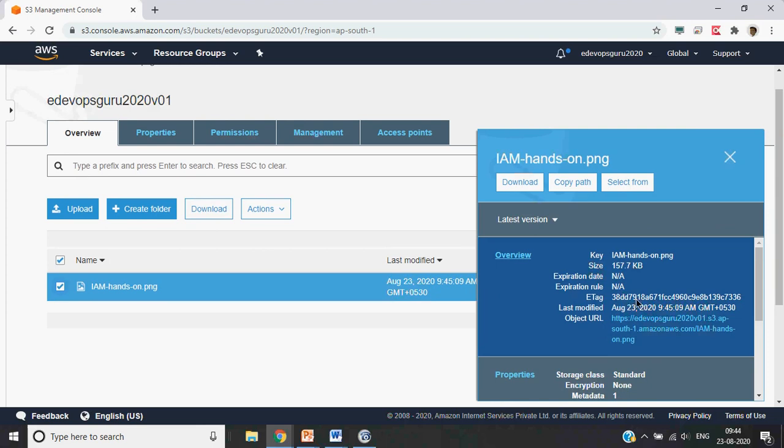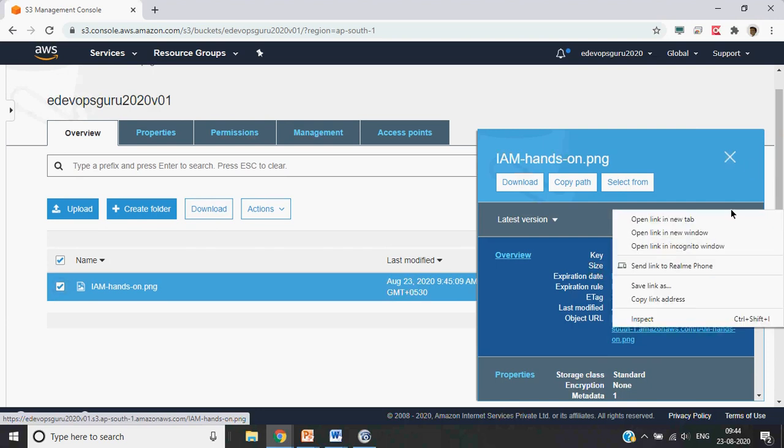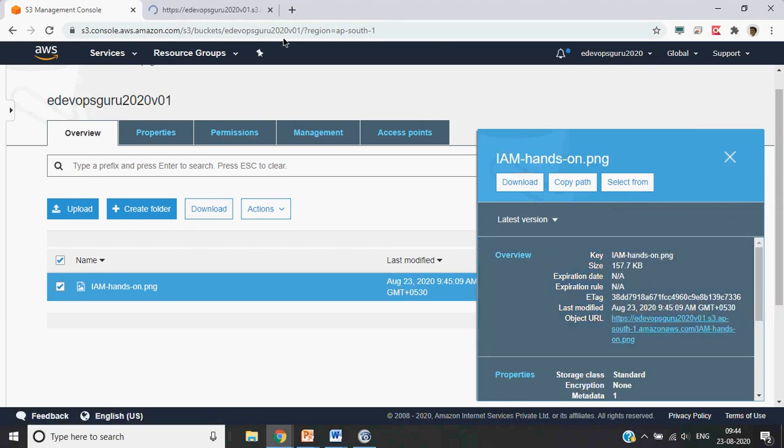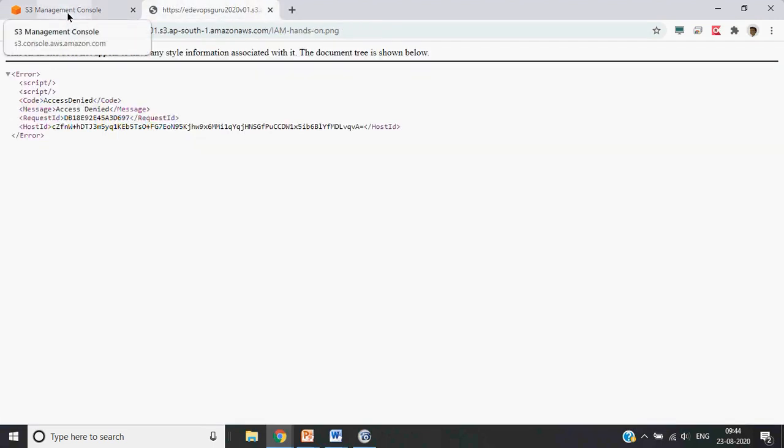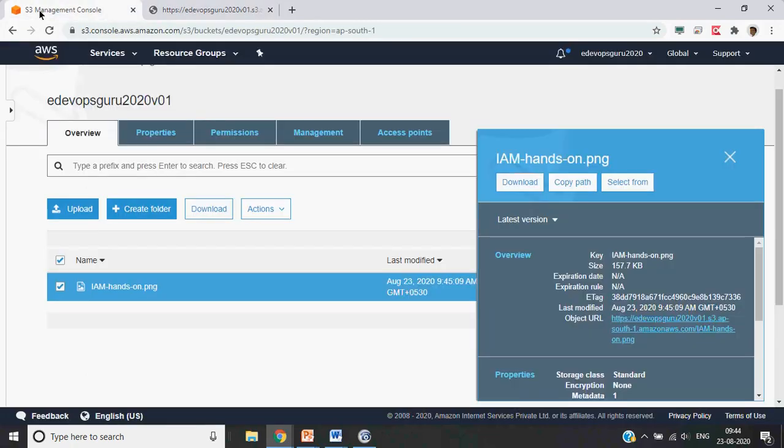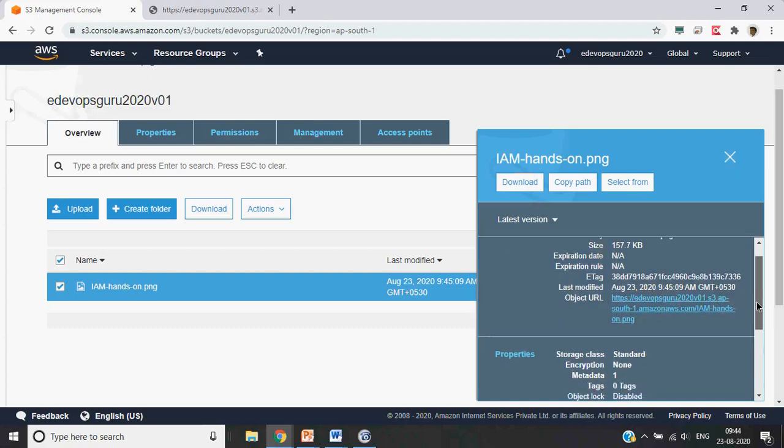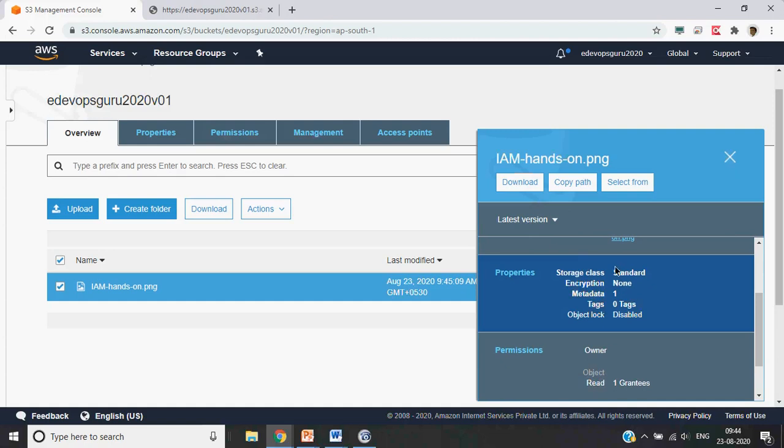Then it adds some tag for internal identification. This is the URL. If this object had public access, then you could use it through this URL itself. Now it is saying access denied because the whole bucket doesn't have public access. We will come back to this section. Then storage class we will come and see. Encryption we have not yet enabled.